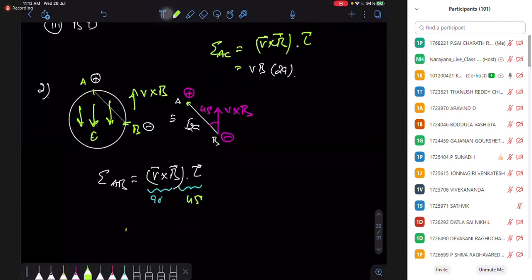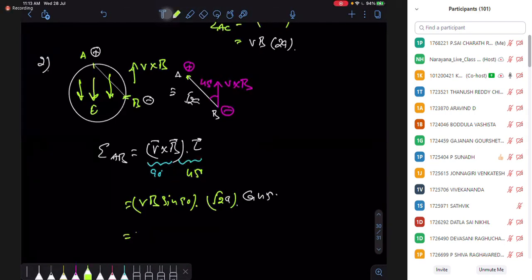So I can say here VB sin 90 degrees, L is root 2 a, and cos 45 degrees. So I'm going to have a potential VBA, right? That's my EMF between the points AB.